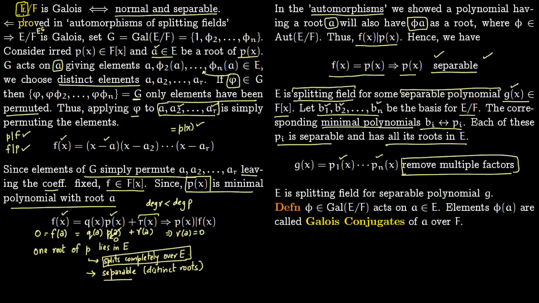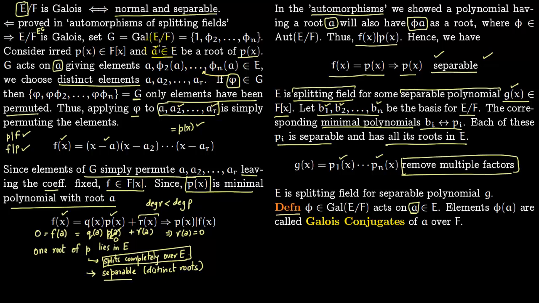So we have now shown that if E over F is Galois, then E is the splitting field for some separable polynomial. So before we end this lecture, let us give another definition. So say varphi sits in this group of automorphisms of E which fix F, and we are writing it as Galois because E over F is a Galois extension. So this varphi will act on some element a in E precisely in this manner.